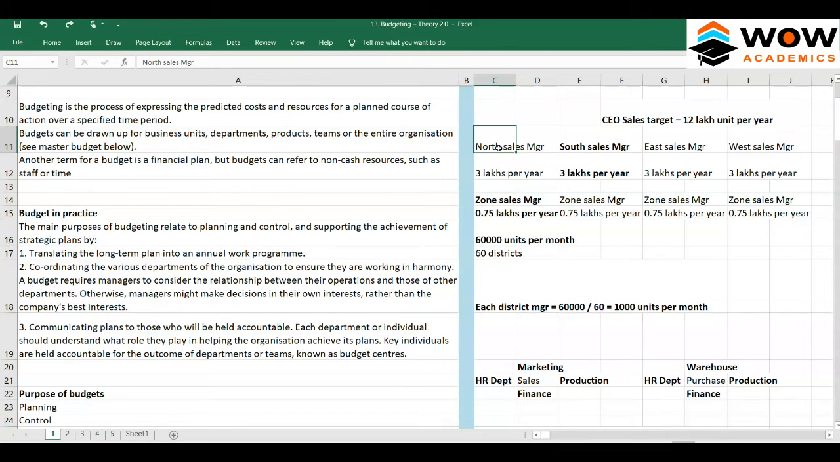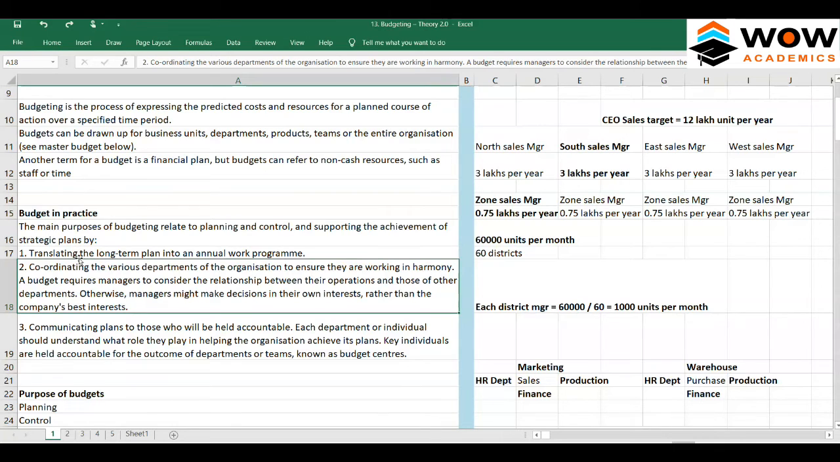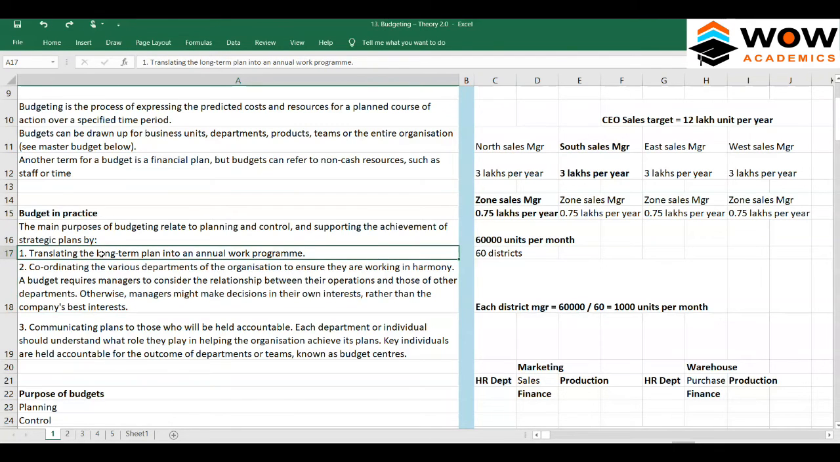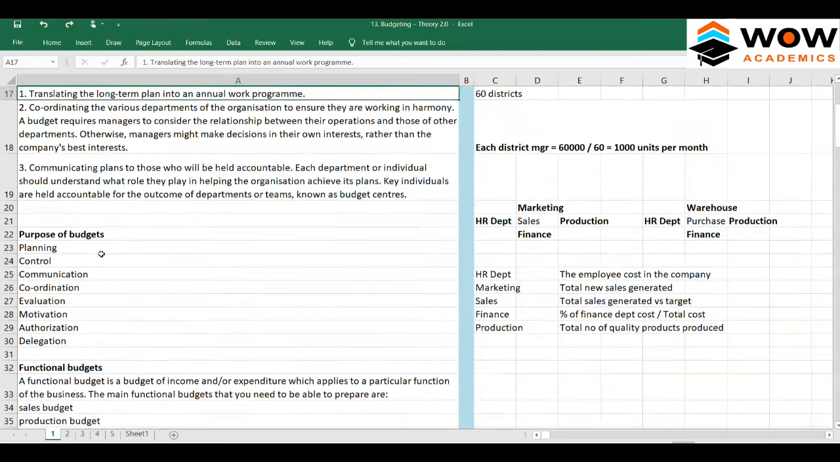So only when we set a target will we know who's performing and who's not performing, and who's just hanging in that place, just meeting the target. Like that, we can easily find it out. So that's about translating the long-term plan into annual workable programs. Now we'll move on to the purpose of budgeting.